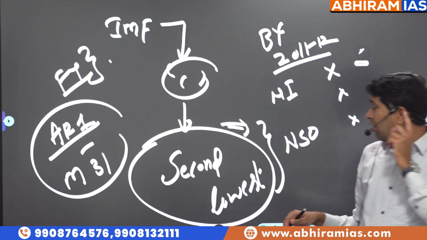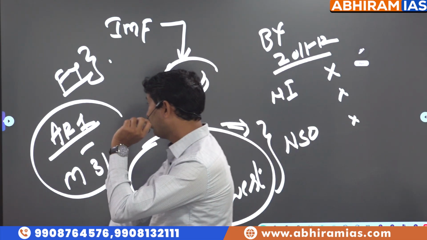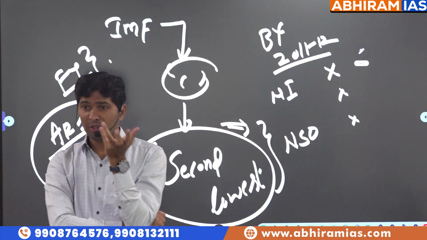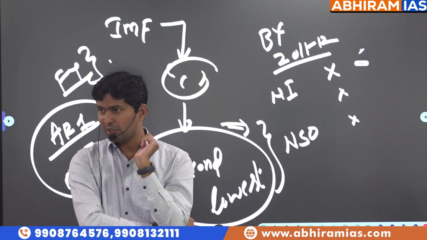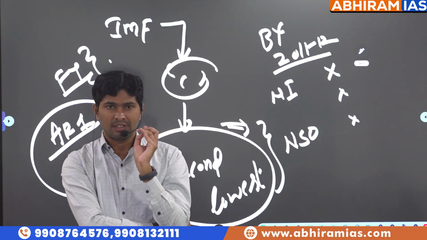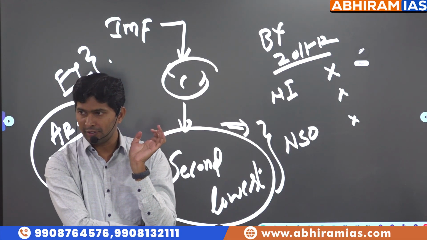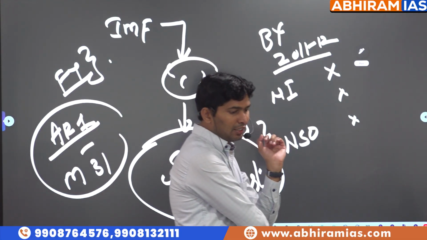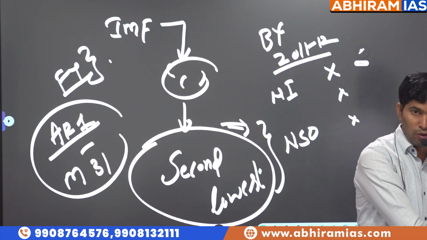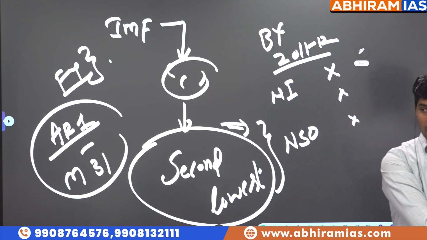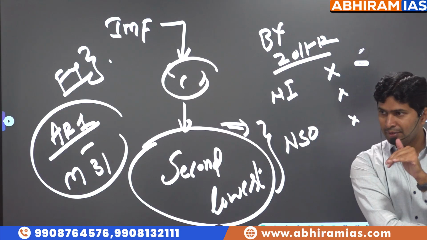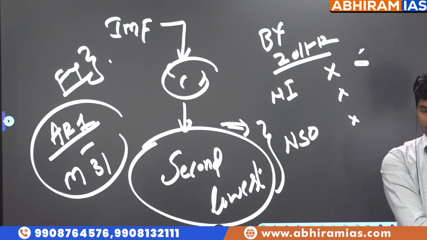So just to revise what all we covered: first economic activity, then we covered economic systems, capitalism, socialism, mixed economy. Then we covered sectors: primary sector, secondary sector, tertiary sector, quaternary sector, quinary sector. Then we discussed the concept of income, what is included in income, types of income, then factor cost, basic price, market price, constant price, base year.